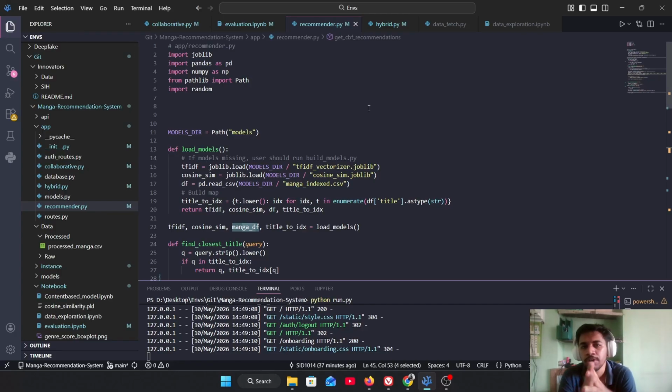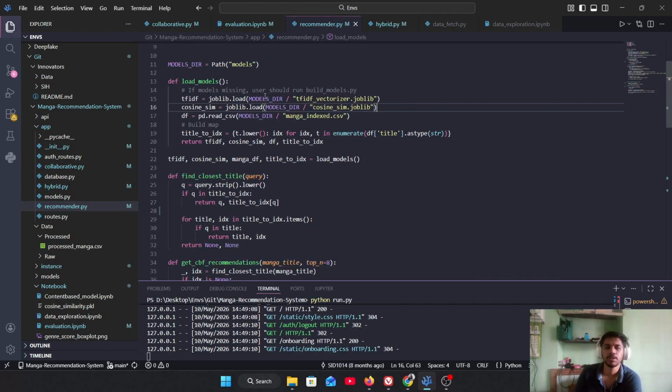The TF-IDF vector gives weightage to these words, right? The cosine similarity matrix sees how similar the vectors for each manga are to each other. It scores them from 0 to 1, with 0 meaning there is no similarity, and 1 meaning they are exactly the same. This similarity matrix was also calculated.